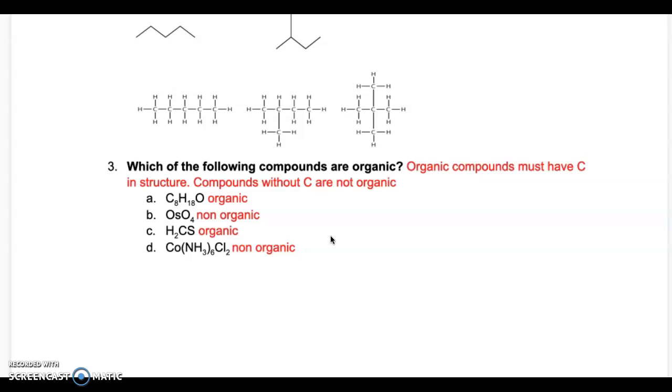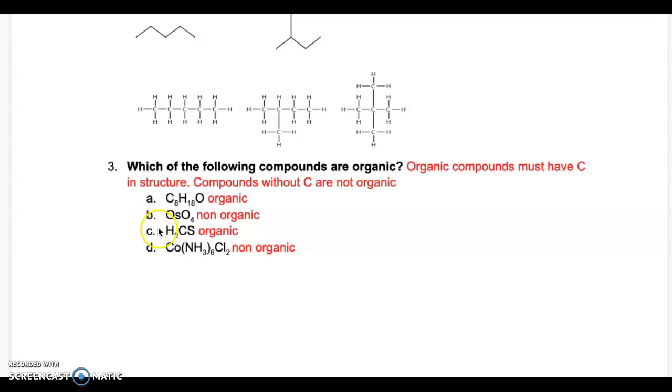How will you define it? So all organic compounds must have carbon in their structure. Compounds that do not have carbon in their structure are not organic. So let's look at example A. C8H18O. We have all possible organic elements: carbon, hydrogen, and oxygen. Therefore, this compound is organic.